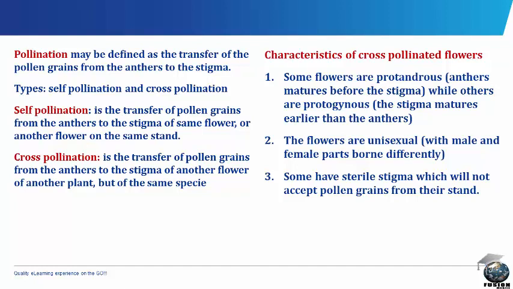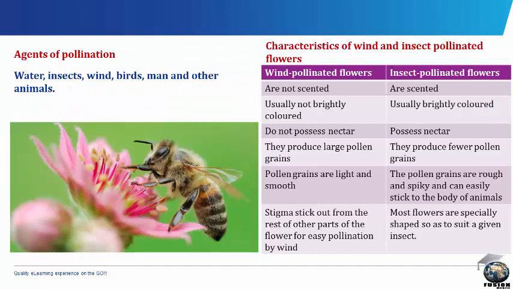The characteristics of cross-pollinated flowers are: 1. Some flowers are protandrous in nature, that is, the anthers mature before the stigma, while others are protogynous in nature, that is, the stigma matures earlier than the anthers. 2. The flowers are unisexual. By this we mean they have the male and female parts borne differently. 3. Some cross-pollinated flowers have sterile stigma which will not accept pollen grains from their own stand.